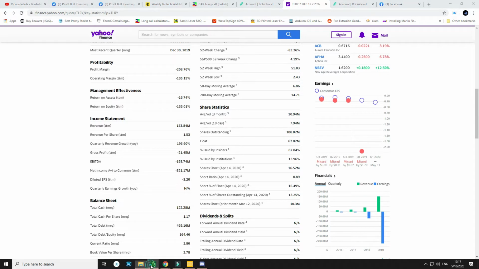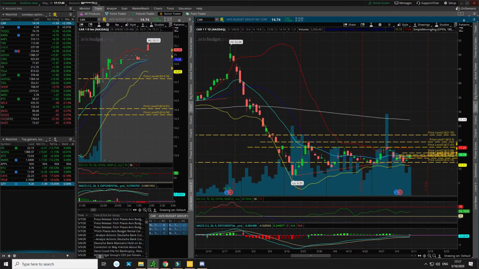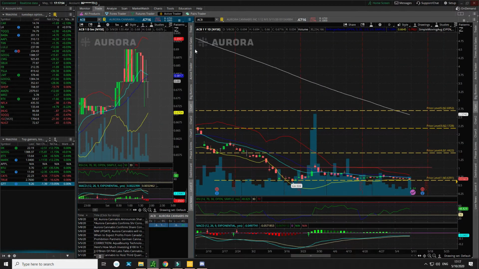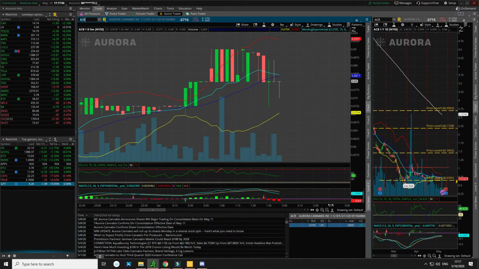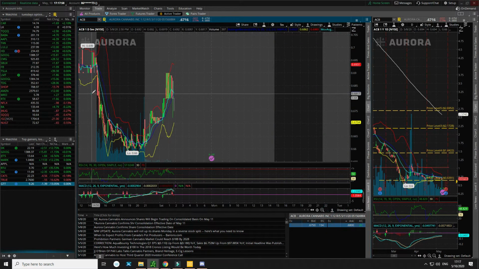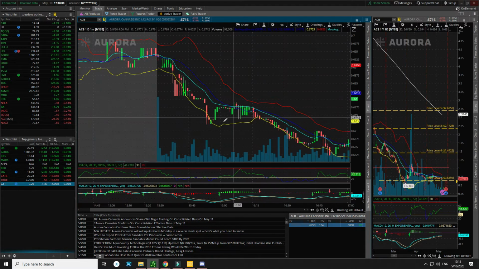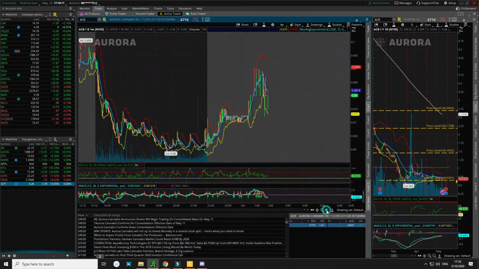Let me show you an example. Let me try to bring up ACB. When you're looking at a 5-minute chart like this, you can see there's movement going down, but there's really no movement for ACB. And if you look at the minute chart, you can see it was a downtrend, but it's not for me.